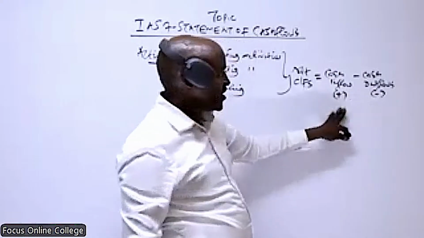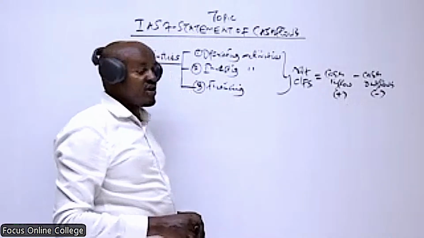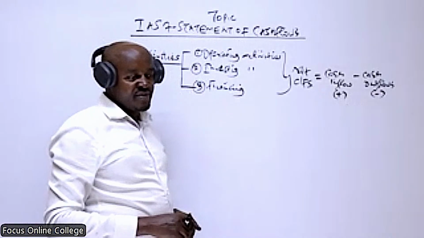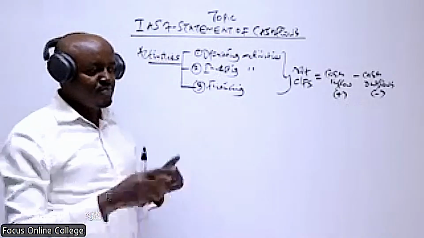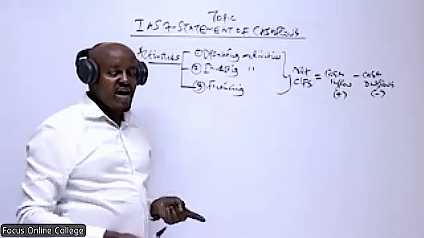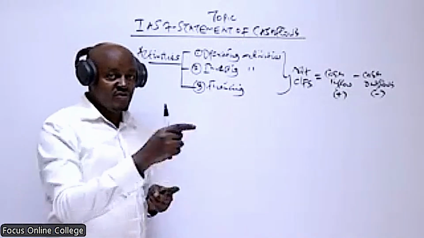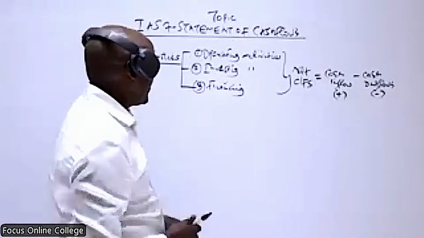This is very important. A cash inflow, record it as a positive. A cash outflow, record it as a negative. So at each of these activities, we take the cash inflows as positives and cash outflows as negatives. Then you add all those cash inflows and outflows, and you get a net cash flow from each of these activities.